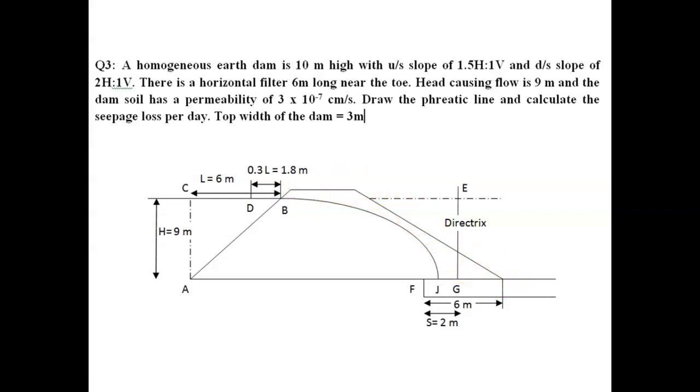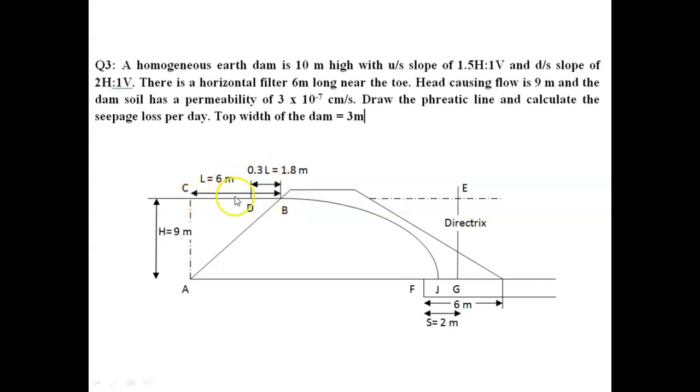Then we have to draw the extension of the water line. On the water line we have to locate the point C, that is the extension of the upstream face on the water line. Say it is L. We have to measure whatever the projection is and represent it with L. Then we have to locate point D at a distance of 0.3 L. When we locate this point, it comes as 6 meter.